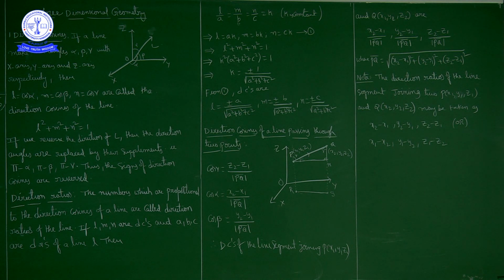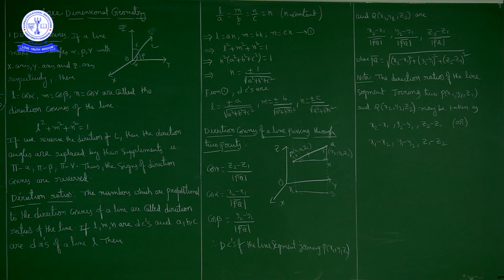So the direction cosines of the line segment joining P(x1, y1, z1) and Q(x2, y2, z2) are x2 minus x1 by magnitude of PQ bar, y2 minus y1 by magnitude of PQ bar and z2 minus z1 by magnitude of PQ bar.